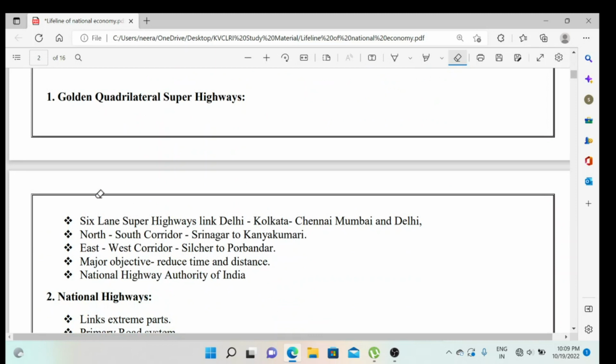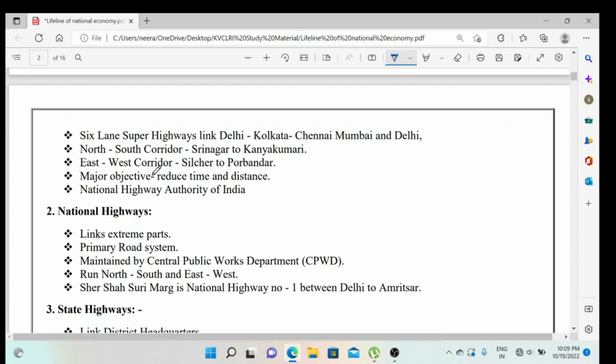As you can see here, we have taken the Golden Quadrilateral as the first point. So what is the Golden Quadrilateral actually? It is a 6-lane super highway linking Delhi, Kolkata, Chennai, Mumbai and Delhi. So our mega cities are connected by these lanes. When we discuss the map classes, we will discuss this.